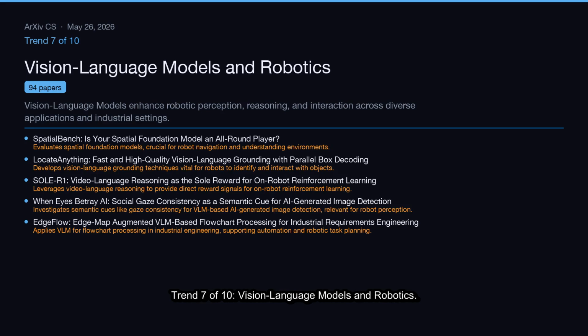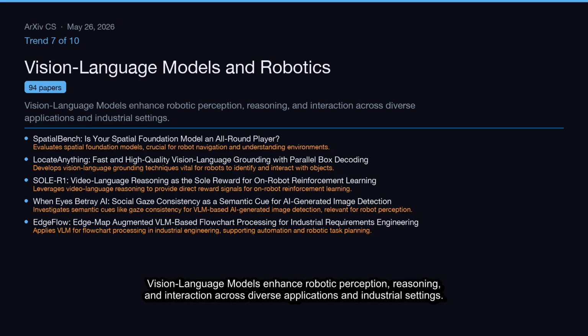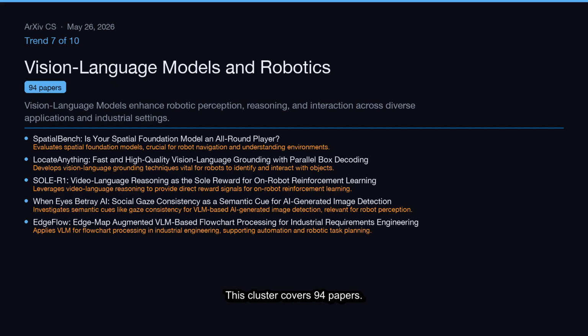Trend 7 of 10, vision language models and robotics. Vision language models enhance robotic perception, reasoning, and interaction across diverse applications and industrial settings. This cluster covers 94 papers.